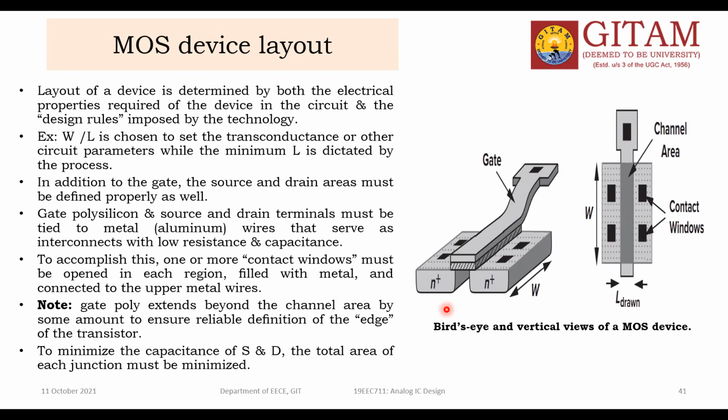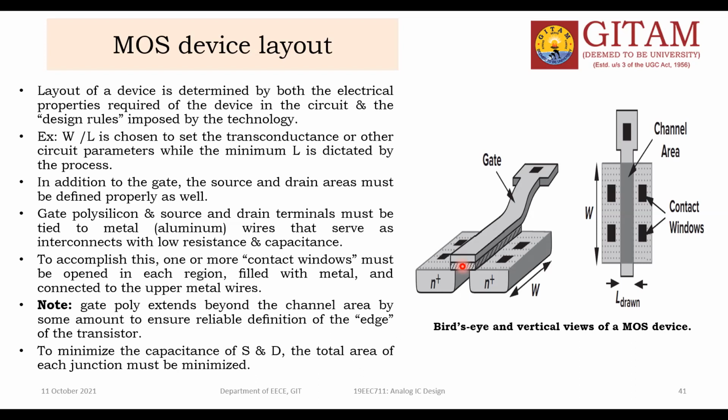For example, if you take this transistor, this is the source and this is the substrate. Source and substrate have some capacity. Source and gate have some capacity. Source and channel also have some capacity. Like that, many capacities form unnecessarily, and those are called parasitic capacities.